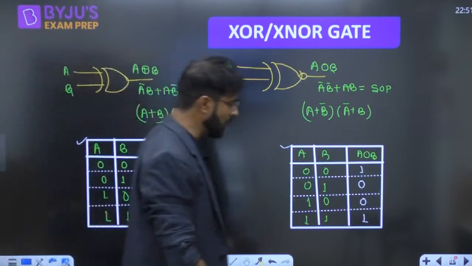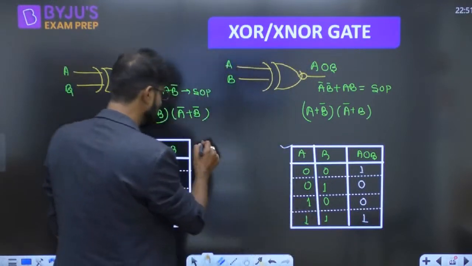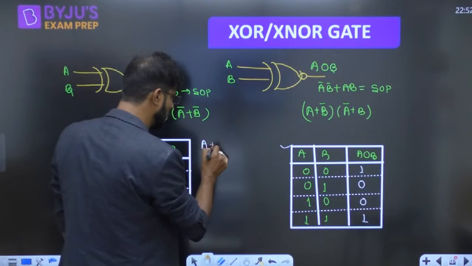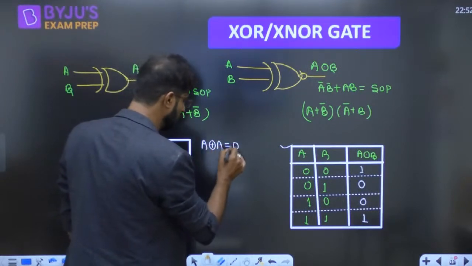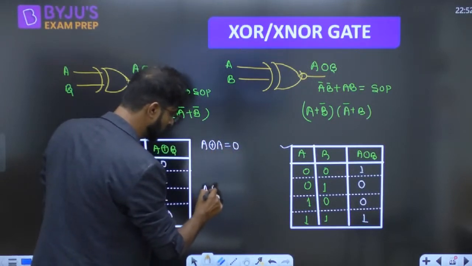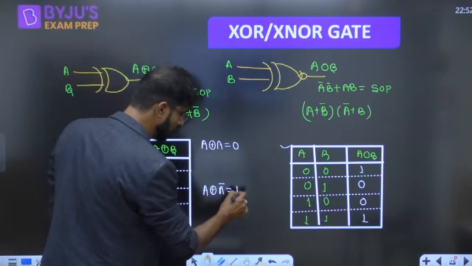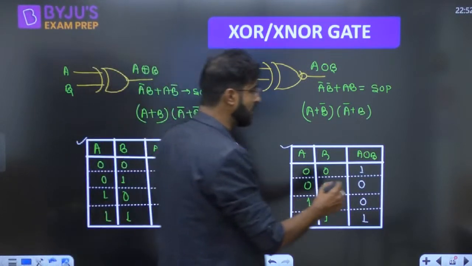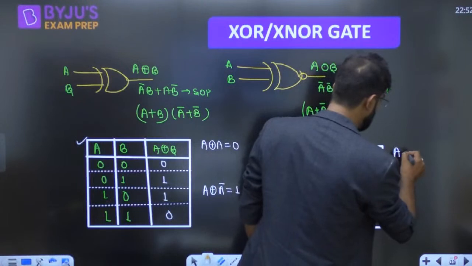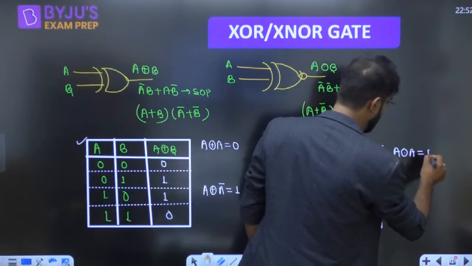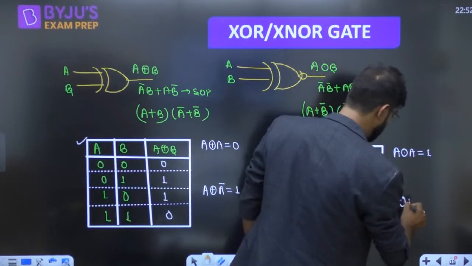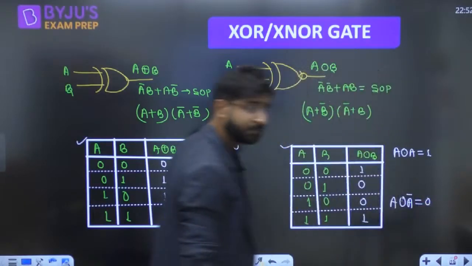One thing more you can remember, guys, for the XOR gate and XNOR gate: if you write A XOR A, the value will be 0. And if you write A XOR A bar, the value will be 1. In the same manner, A XNOR A, the value will be 1. And A XNOR A bar, the value will be 0.